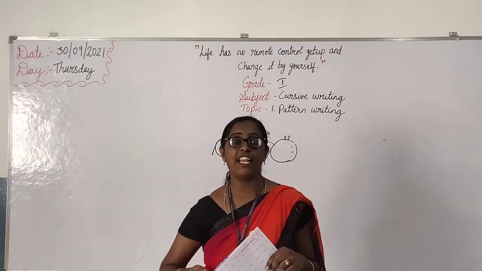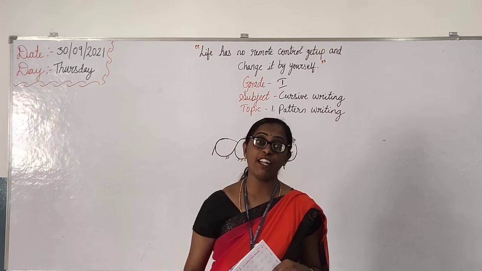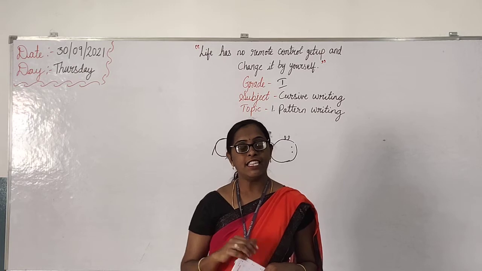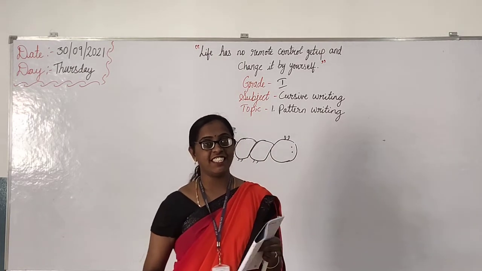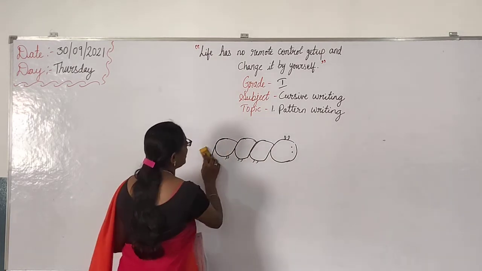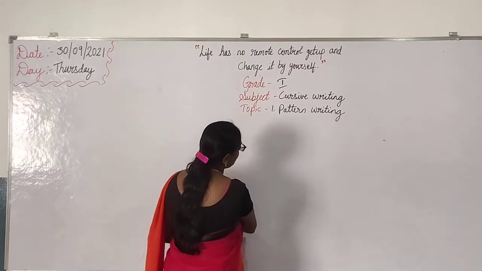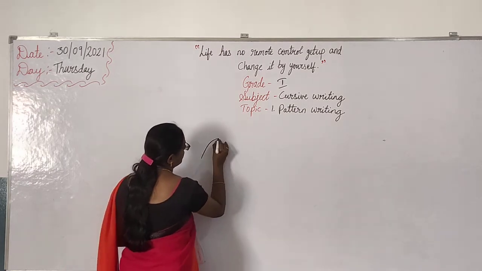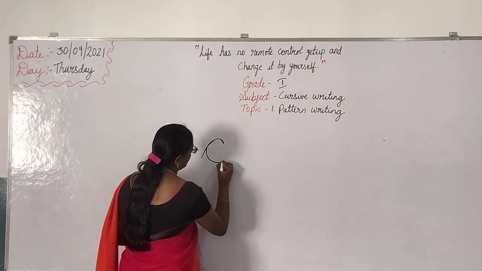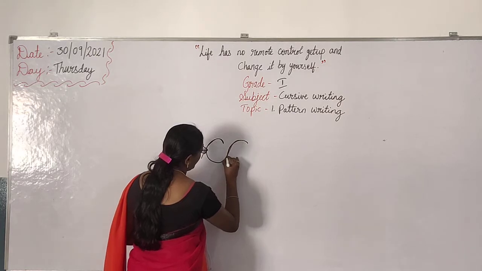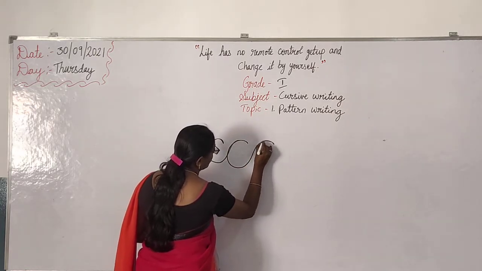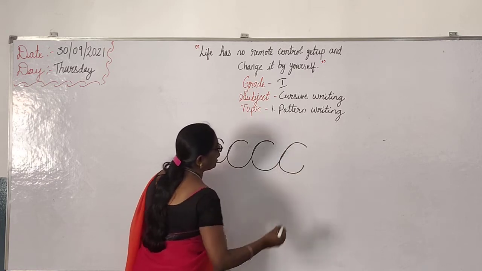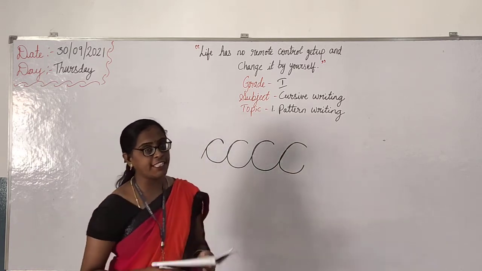You can use the pattern also for writing. See, both you can do with the pattern. That way it is easy. Yes, in this way if you do, it is easy, right? How do you write, children, in the pattern? It is like this. Then again. Again, if you trace, automatically it will come. Okay, like that. Okay, children?